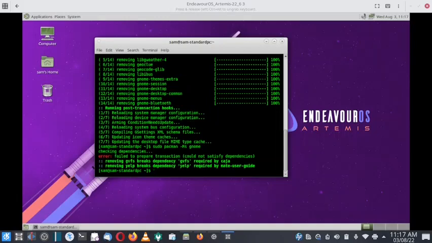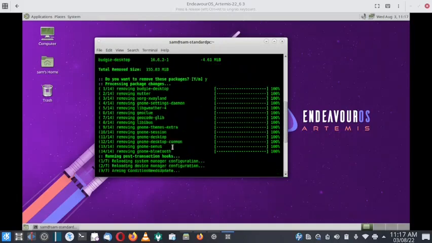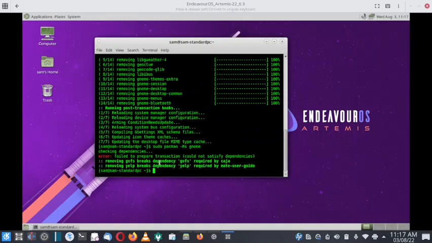Okay, so it does not satisfy the dependencies. So what we can do is just keep the Gnome Desktop. It won't matter that much, because this GVFS is required for Caja, and Yelp is required by the Mate user guide.